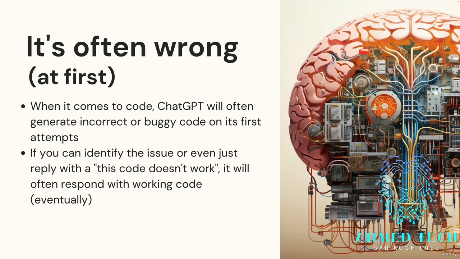And it happens two or three times with the exact same one function call that it just gets caught up on. So it's often wrong at first, but if you call it out, you tell it there's a bug, it's wrong, it's an infinite loop, whatever, it often can fix itself. It's not a guarantee, but just know that as a developer, be careful with the code that it gives you and don't do what I did.